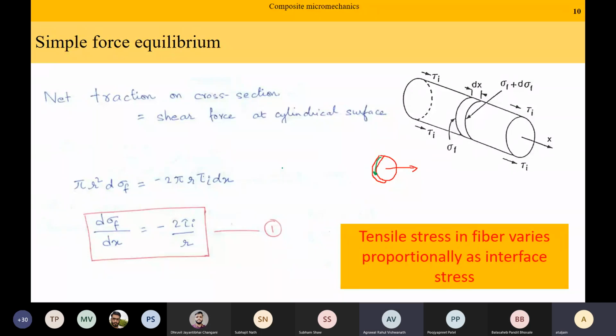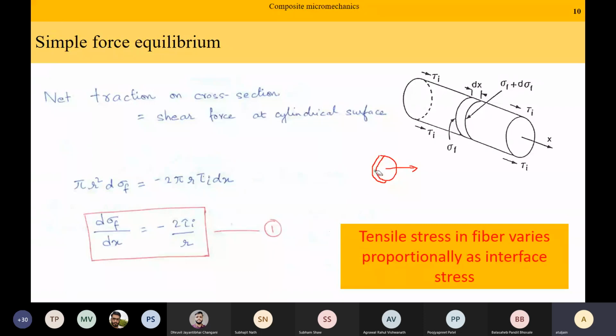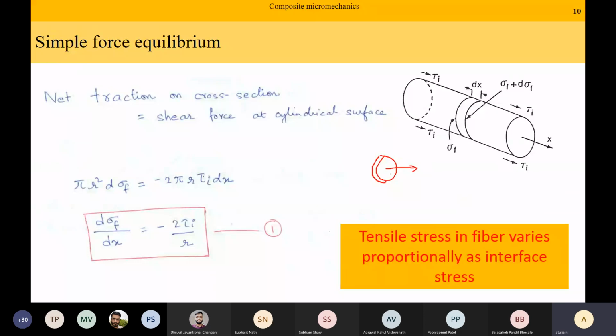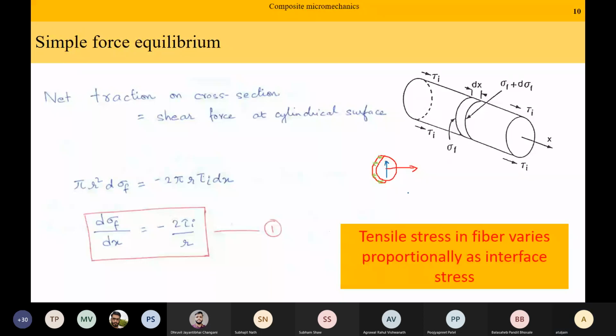No, actually, wait. I have made a small mistake. One minute. So basically, shear is like this. This is due to the deformation of the matrix. This is balanced by the normal force across the two faces. You are saying why don't we have shear like this? Yes, is that your question?